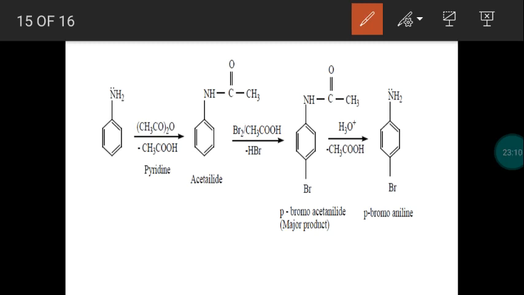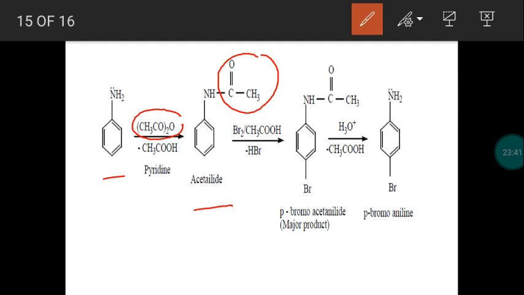For that, we may take acetyl chloride or acetic anhydride. Here we take acetic anhydride, CH3CO-O-COCH3, and add it to aniline. We get acetanilide. So the hydrogen of the amino group in aniline is replaced by the acetyl group. Next, we do bromination.